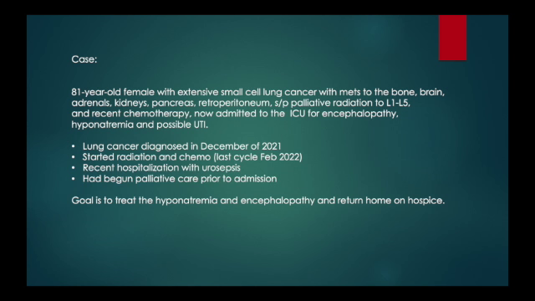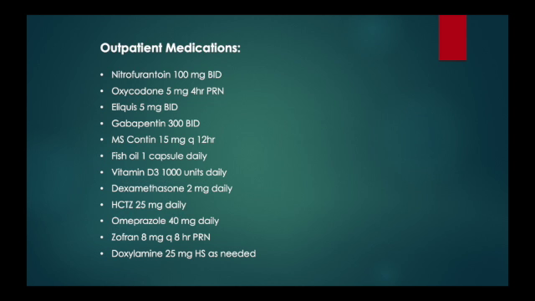Also of note, regarding her medical history, she had lung cancer diagnosed in December of 2021. And as mentioned, she had radiation and chemo recently, and she had a recent hospitalization with urosepsis and had already begun palliative care prior to this admission. Now, the goal for the family and the patient is to treat the hyponatremia and encephalopathy in hopes of returning home on hospice. So here are the patient's outpatient medications.